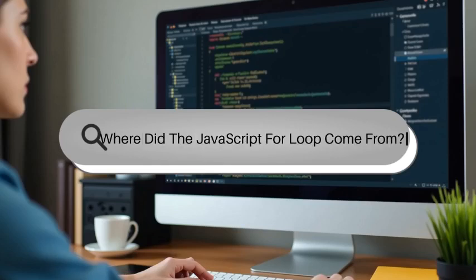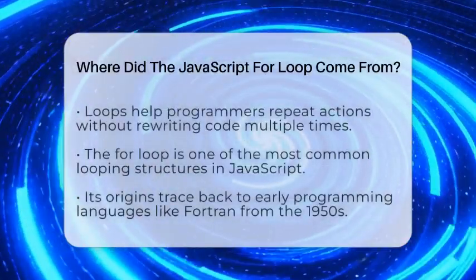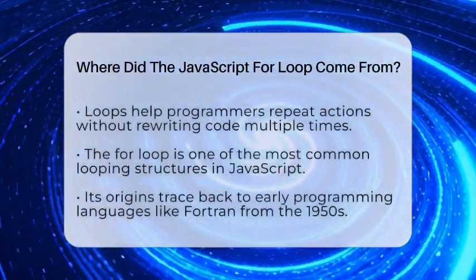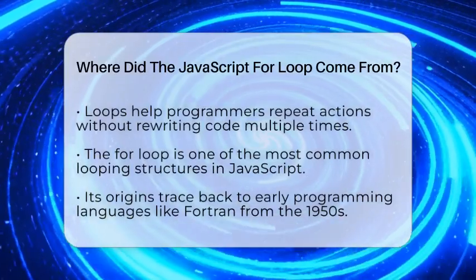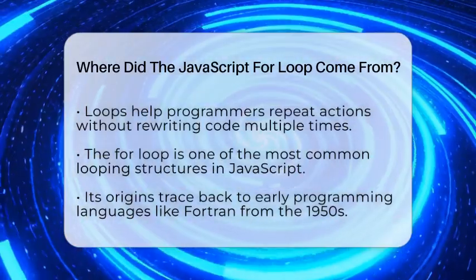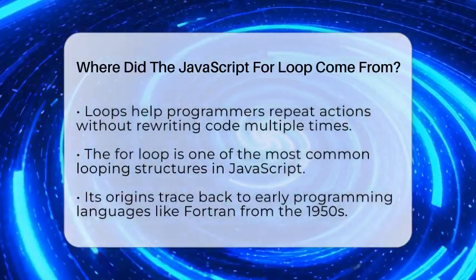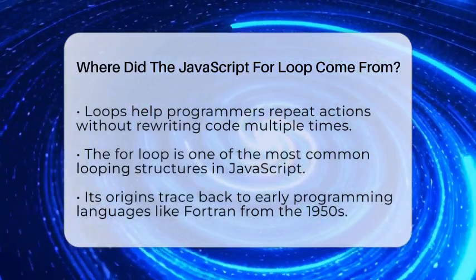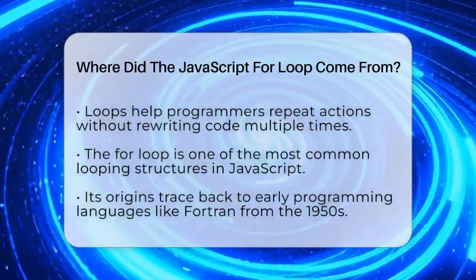Where did the JavaScript for loop come from? Imagine trying to tell a computer to do something over and over again without writing the same code many times. That's what loops help us do. The for loop is one of the most common ways to do this in JavaScript. But where did it come from?